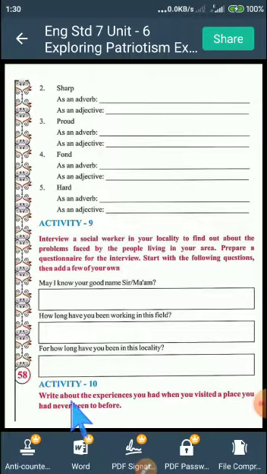Activity 10. Write about the experiences you had when you visited a place you had never been to before. This also you have to write on your own, right? Because it varies with your thinking. So here we complete the explanation of the activities in the textbook, students.